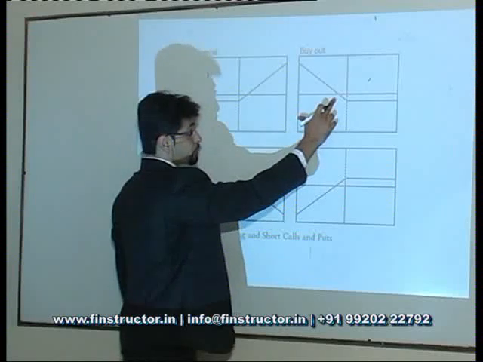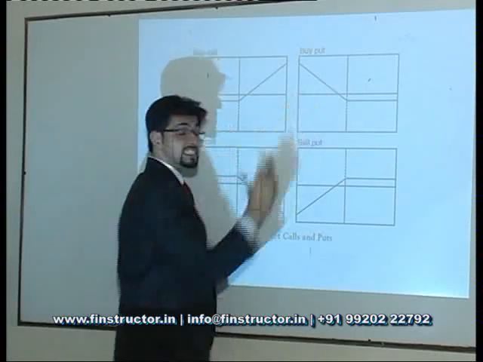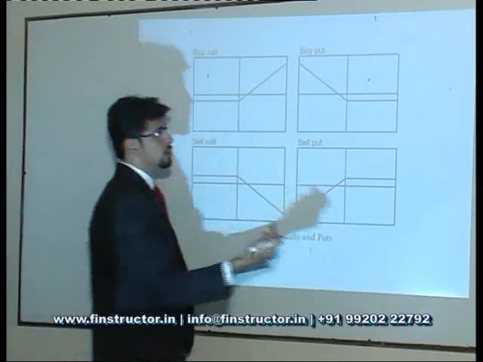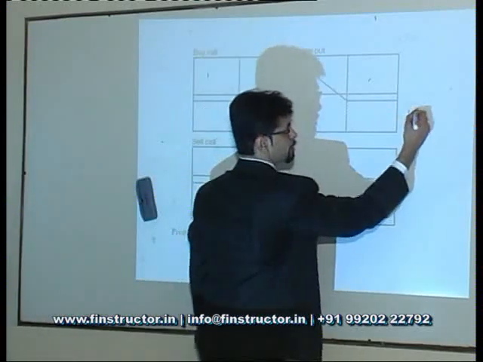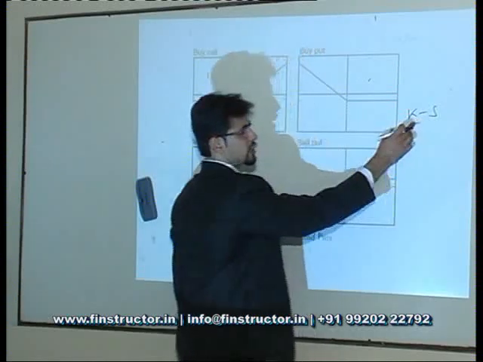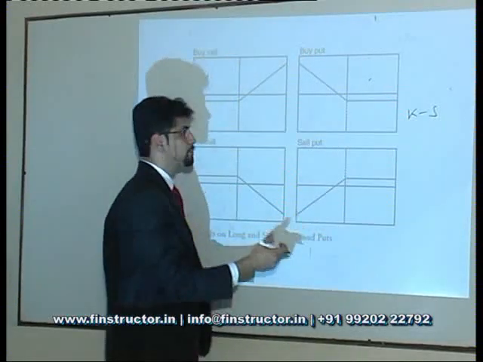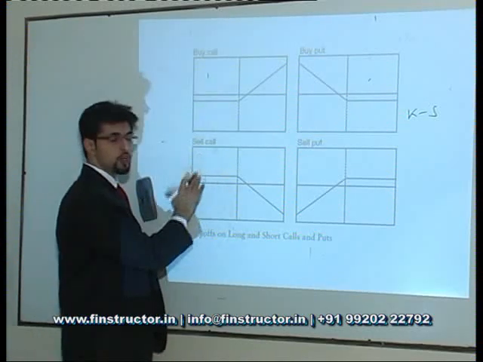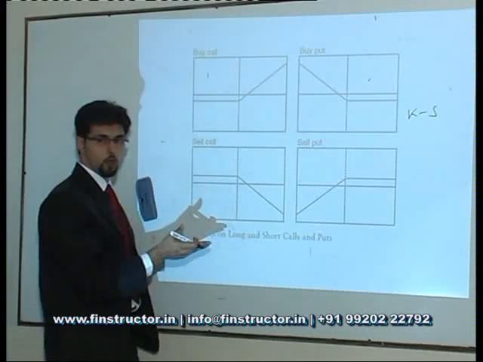So, to whatever extent my spot is lower than the strike would determine my profit. So, for a put option, my payoff is equal to K minus S. K is the strike price, S is the current spot price. Similarly, the payoffs for the call position or the short position will be the mirror images of the long position.